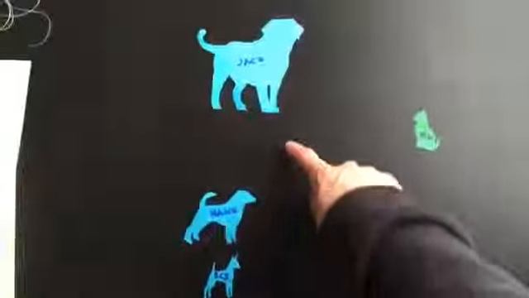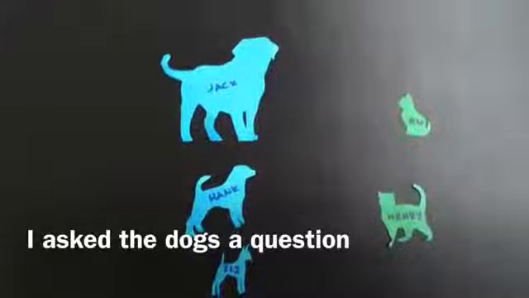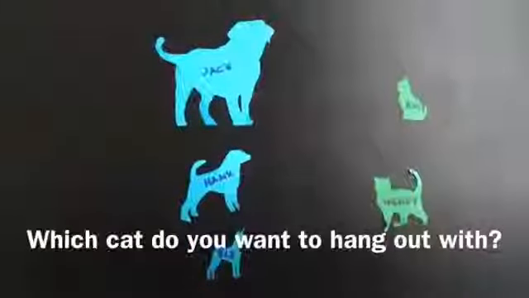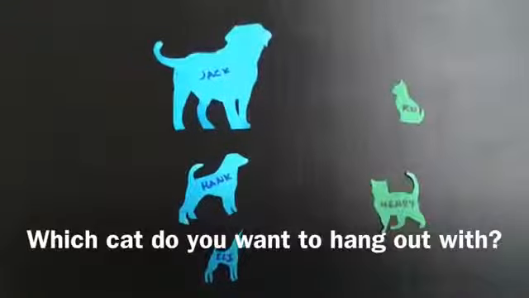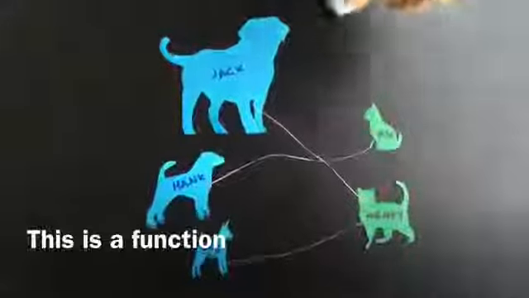Animals: cats on the right, dogs on the left. We have Rasheed Wallace, Henry, Eli, Hank, and Jack. So we asked each of the dogs a question. Each of them had to answer the question, which cat would you most want to hang out with? And here are their answers. You can see them drawn up by these little tiny pieces of string.